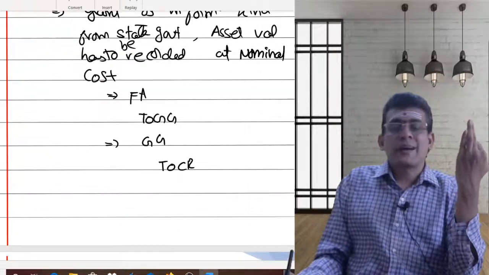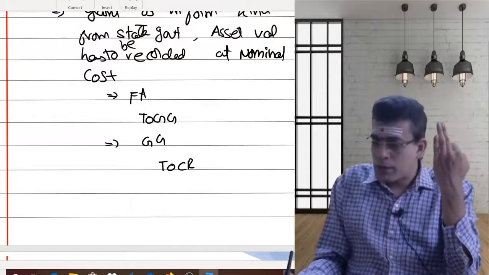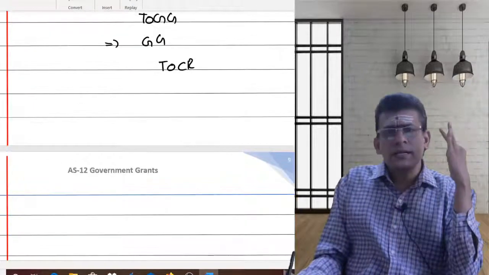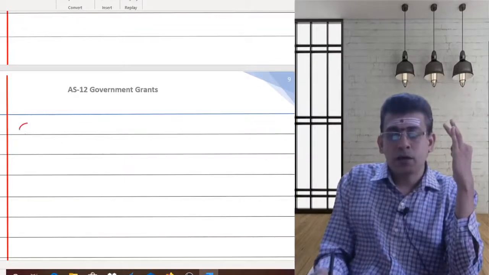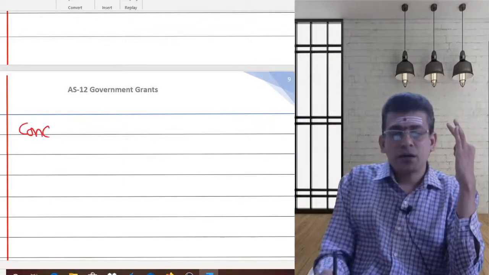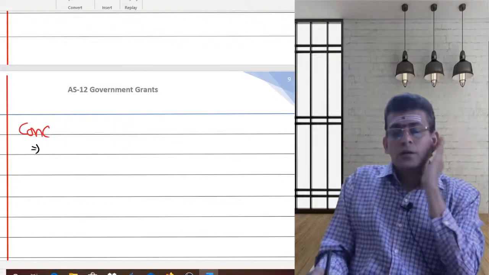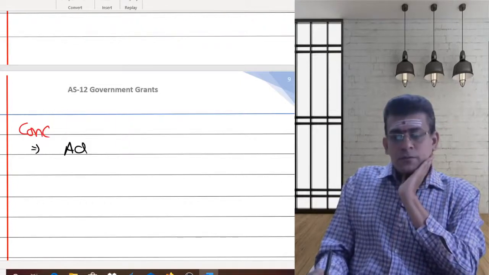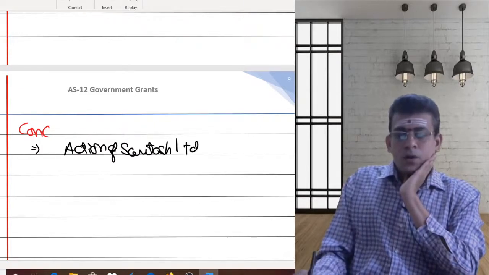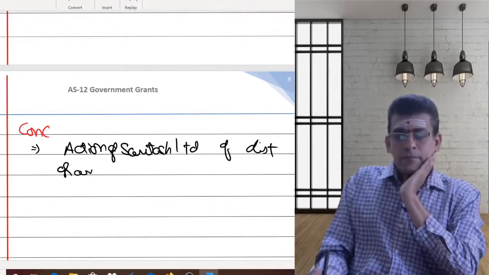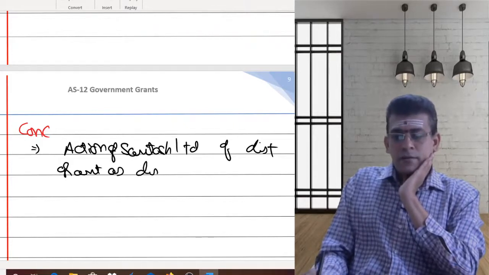That's the accounting impact for an asset received free of cost. Now finally, the last one is the conclusion. As a part of the conclusion, we need to conclude on the action of Santosh Limited of distributing the grant as dividend.